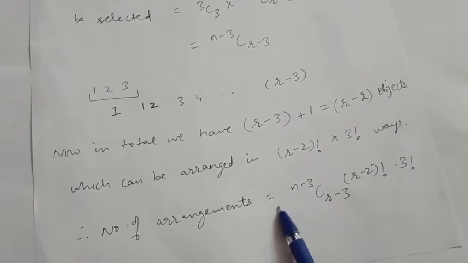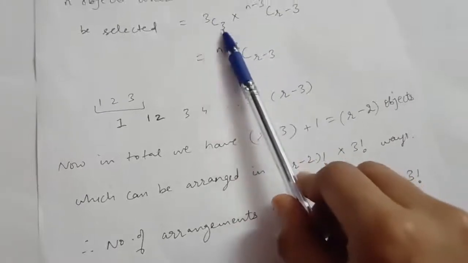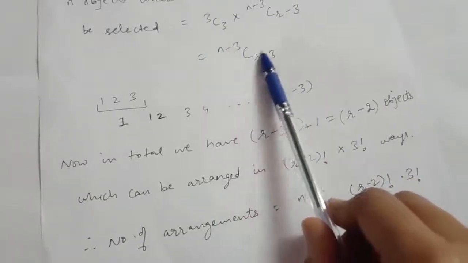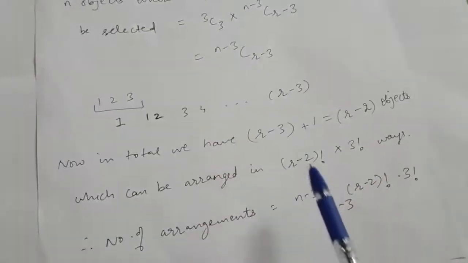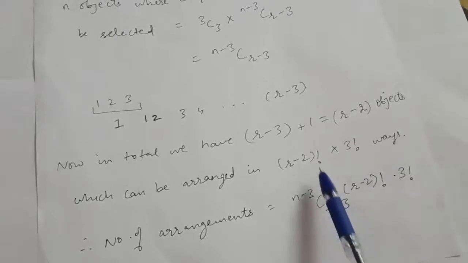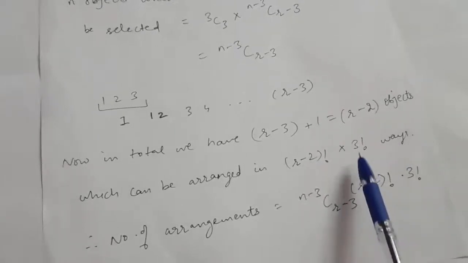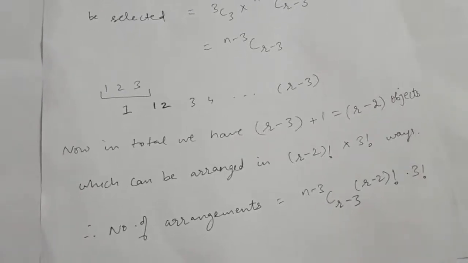So number of arrangements will be, first we have selected 3 particular objects, and rest r minus 3 objects from the n minus 3 objects. And now these objects can be arranged in r minus 2 factorial into 3 factorial. So the total number of ways will be this.